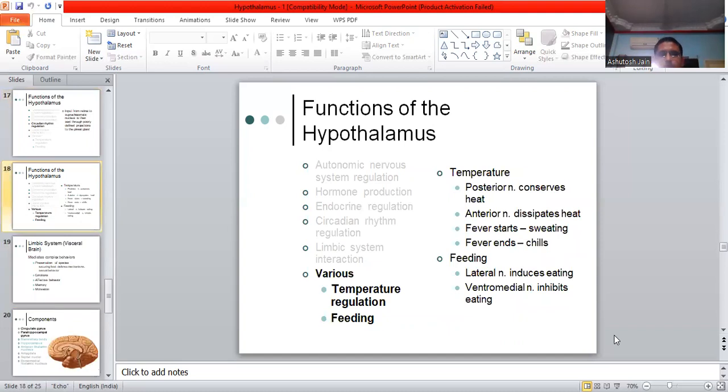Now the various other functions. First is the temperature regulation. Posterior nucleus conserves the heat. Anterior nucleus dissipates the heat. Fever starts, that means chills; fever breaks, that means sweating. Feeding center: lateral nucleus induces eating. Ventromedial nucleus inhibits eating.